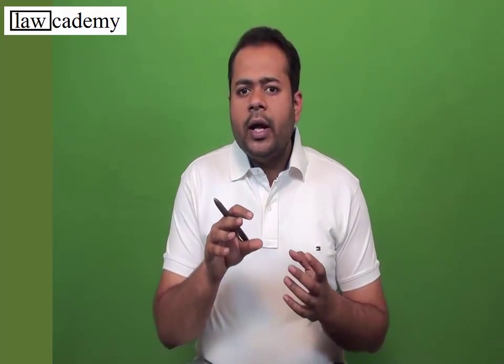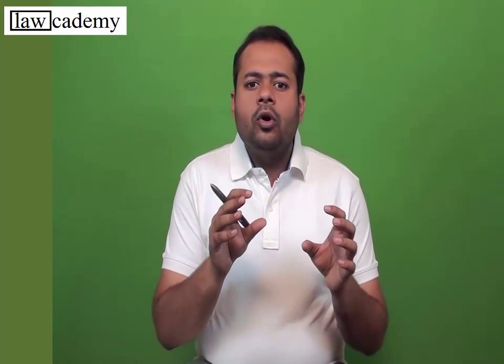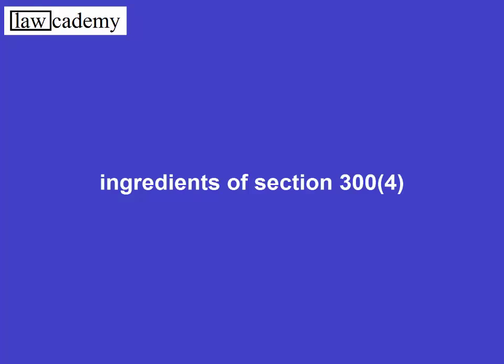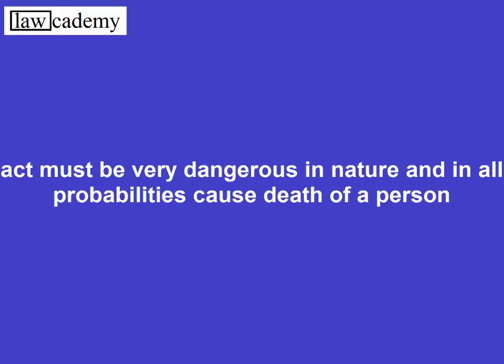There are certain exceptions to this rule, provided that he must not have committed that act under some lawful justification. The act must be very dangerous in nature. Dangerous must be up to that extent that you can ascertain that death in all circumstances will result. There is a very high probability that death will result from such kind of act, and actually death has resulted from that particular act. Then we say that this person has committed the offence under section 304.